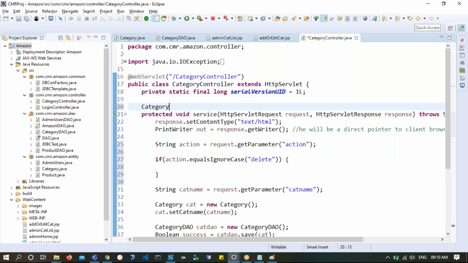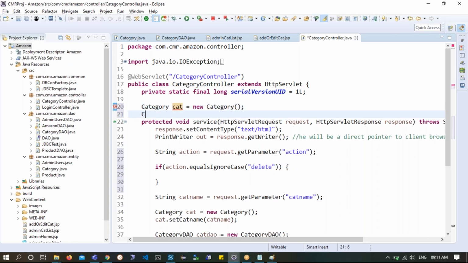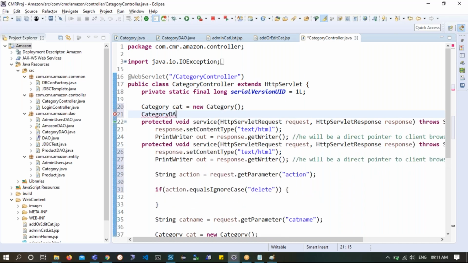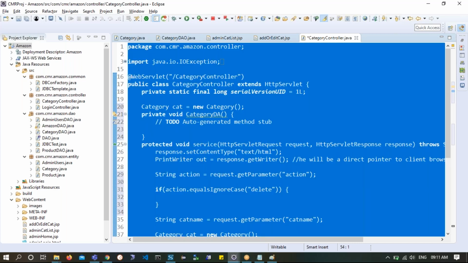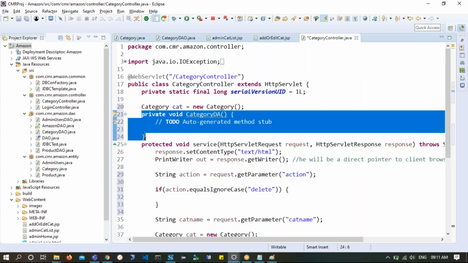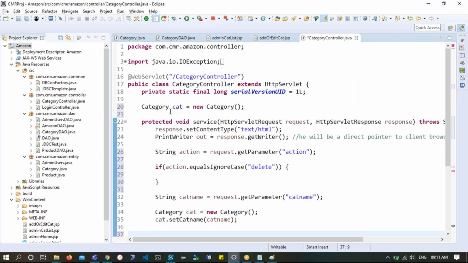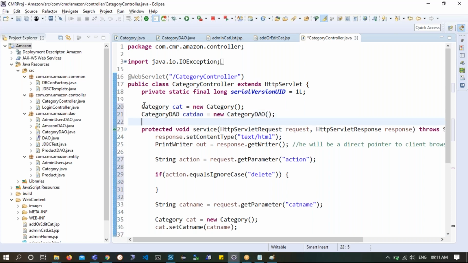So here I will say category cat is equals to new category, and here I have a category DAO. Control X, new category DAO. So I will try to use them.